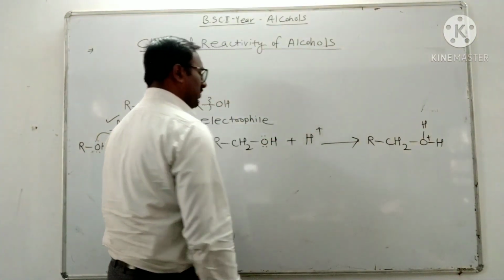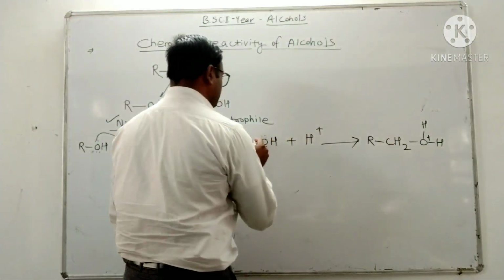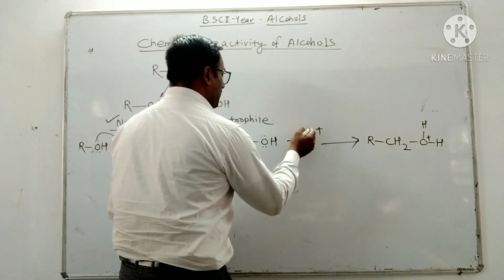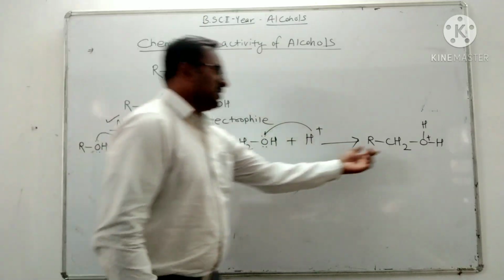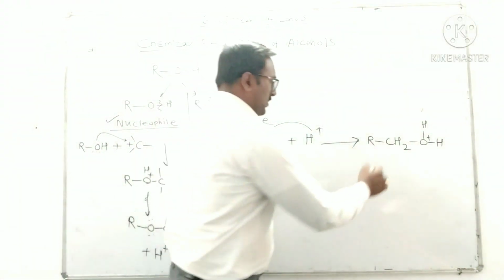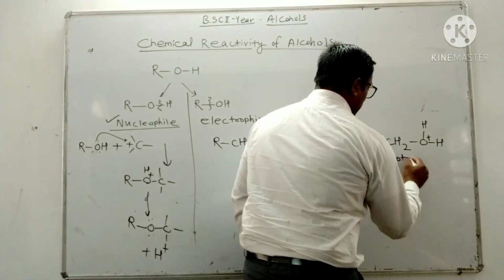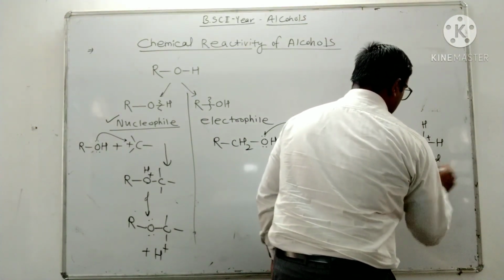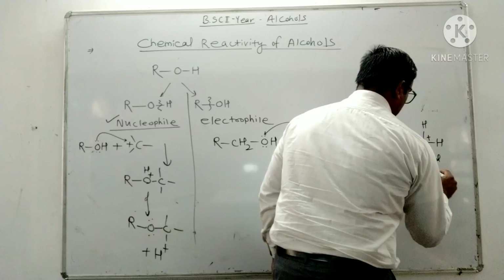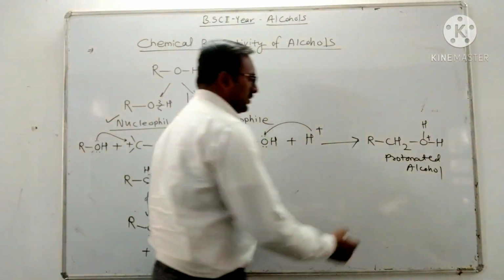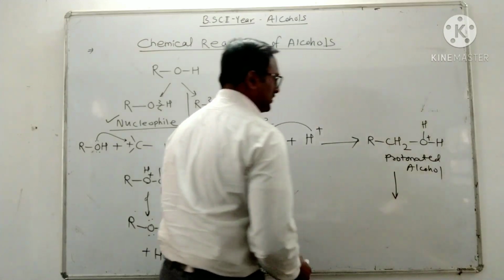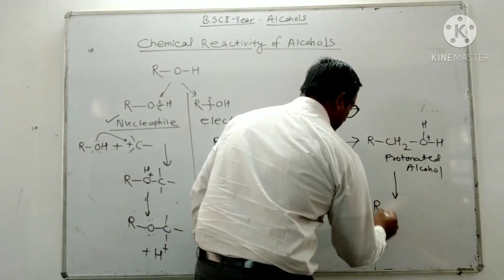Oxygen has a lone pair of electrons, so it will accept a proton. This is protonation of alcohol. This is the protonated alcohol, and the protonated alcohol undergoes dehydration.